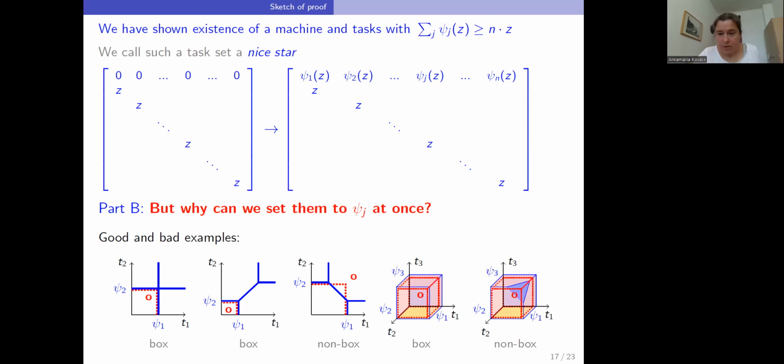Here you can see some illustration for 3 tasks. It's a similar illustration. This is the region where the T machine receives all 3 tasks. In the first case, this set of 3 tasks is a box. In the second, it is not a box. So as you see, what we would actually need is to find a set of tasks which is a nice star with this property, and which is in addition a box.